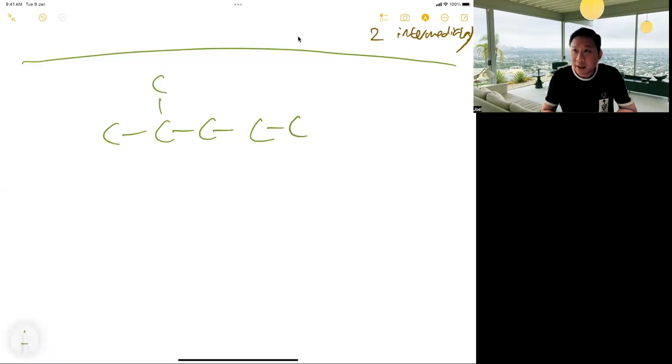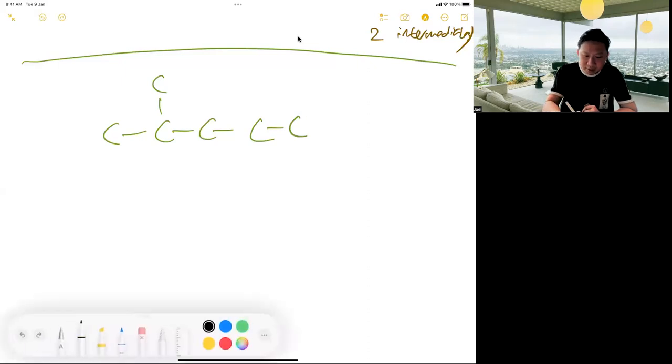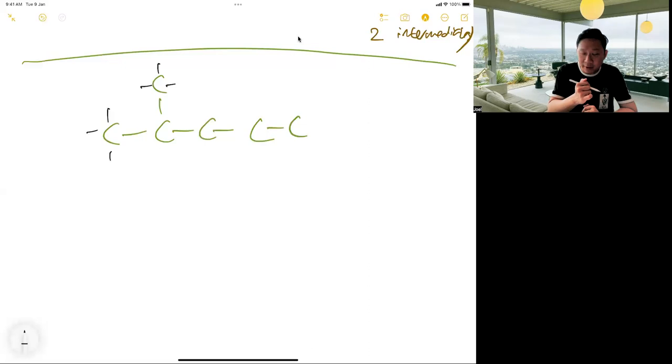5, is it correct? 5. What's the ratio? Correct. 6 to 1 to 2 to 2 to 3, correct? From left to right. Then you understand. Is it 6? You know why 6? Correct, 6. Okay? Again, now I ask you. You say 6 to 1 to 2 to 2 to 3.